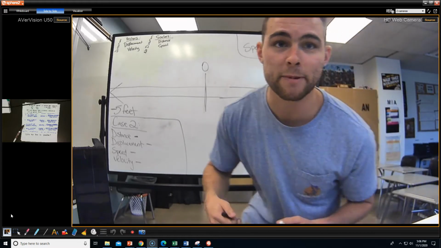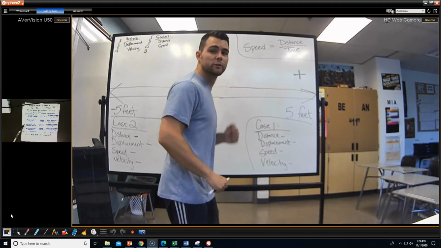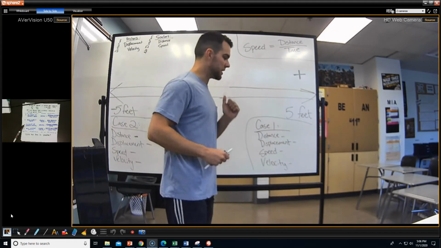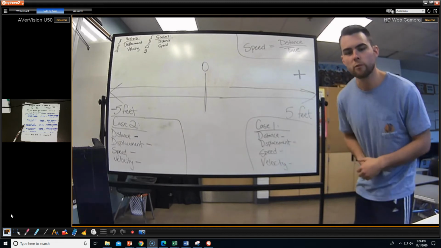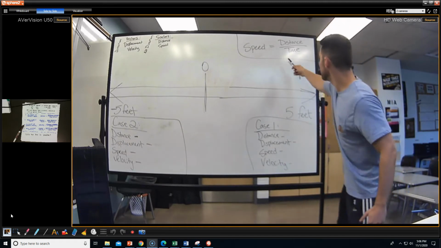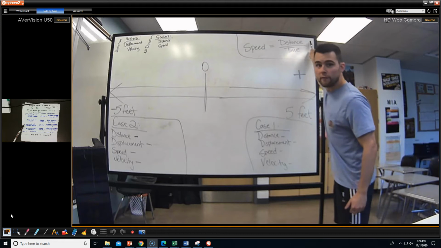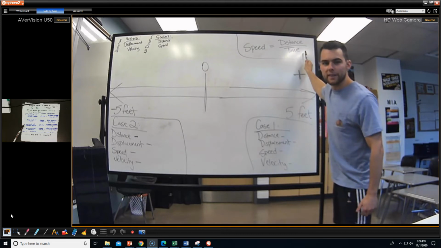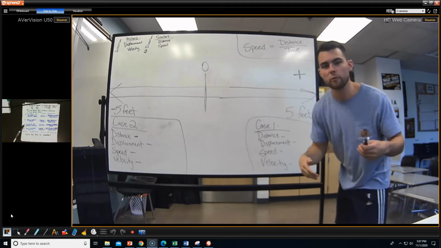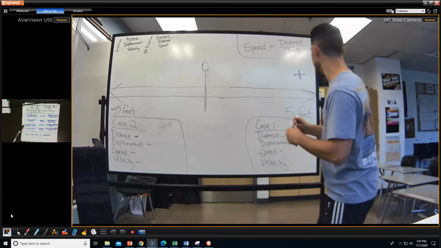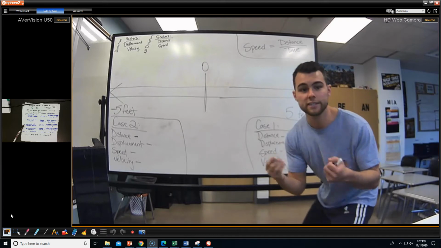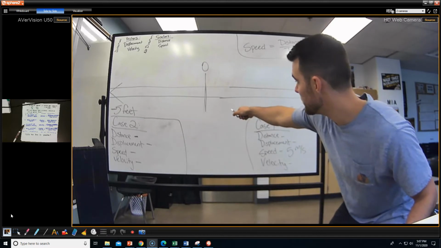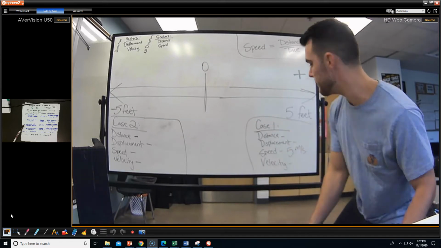So let's begin. I'm some dude jogging in place, and now I'm going to go over here, and it's about 5 feet. Let's say I did that in 1 second. So my speed is my distance traveled, 5 feet, divided by the time, which was 1 second. So I went 5 meters per second for my speed. And the distance traveled from right in the middle over here was only 5 meters.